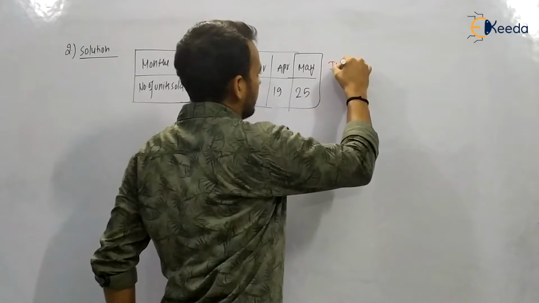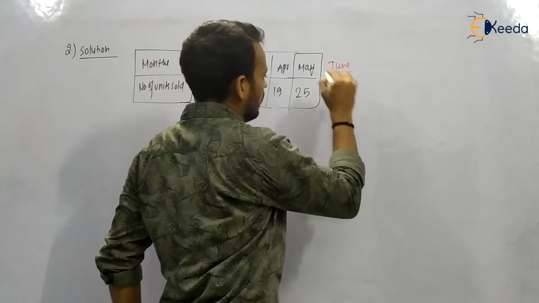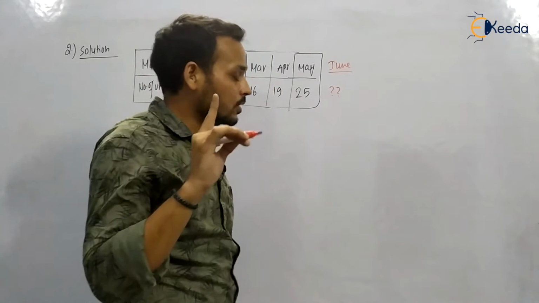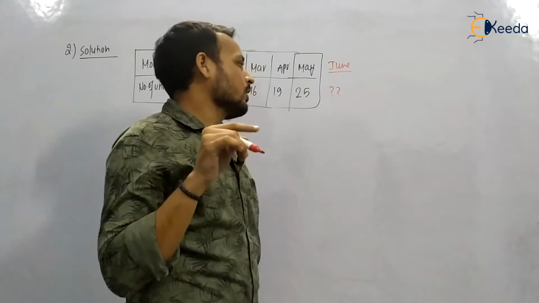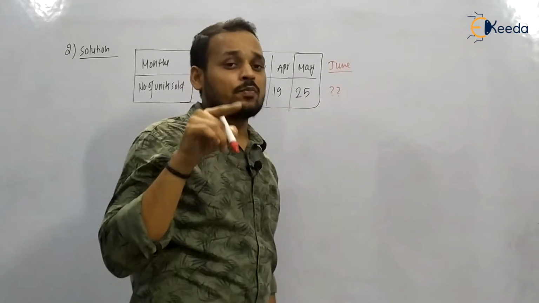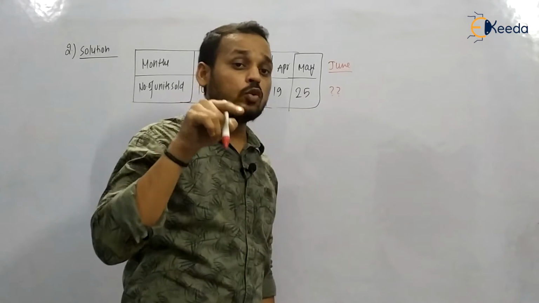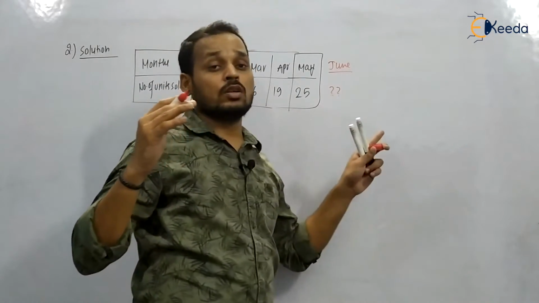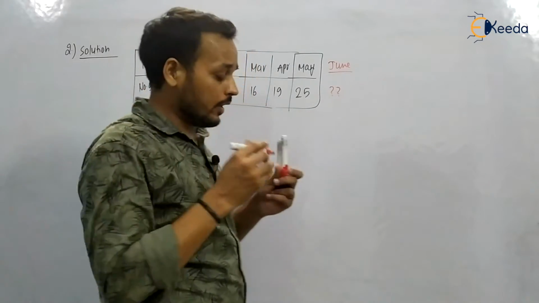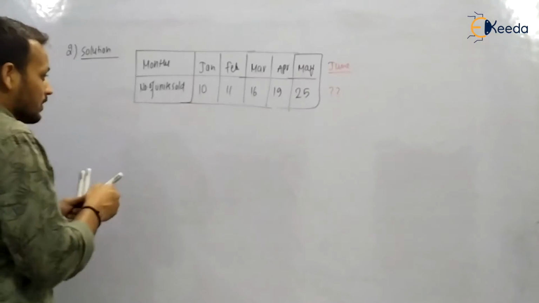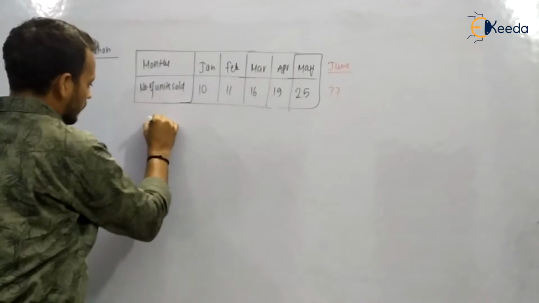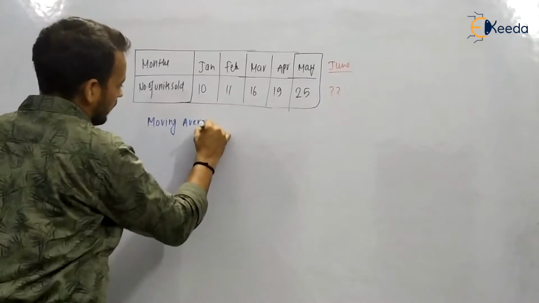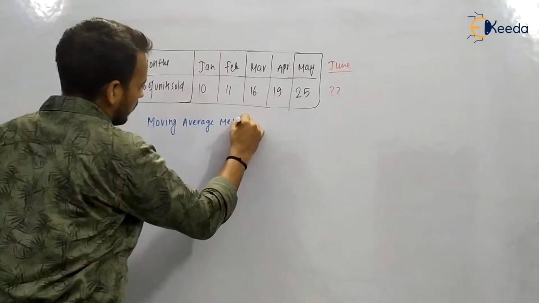They are basically talking about the forecast for the month of June and they are asking which of the following statements is correct. The first option says that the forecast using the moving average method is going to give a higher forecast for the month of June than the regression method. So what we will do is try to calculate using the moving average method.